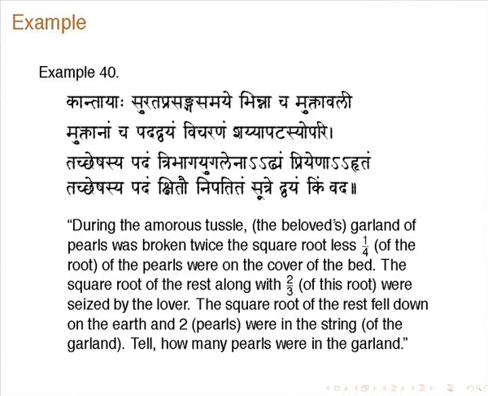You see, he took this thing and then the rest fell on the ground, and 2 pearls were remaining in the string. She is wearing a garland of pearls, so it is broken. We have to find out how many pearls were there.